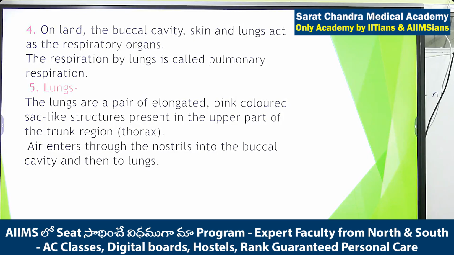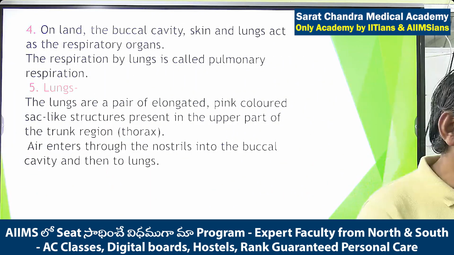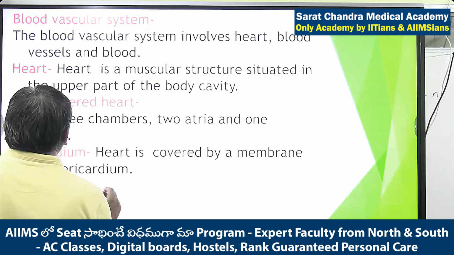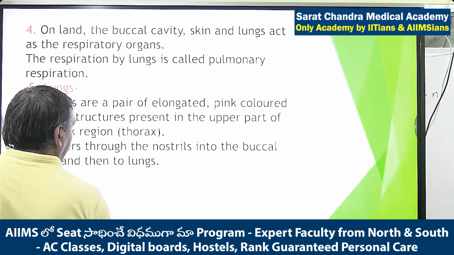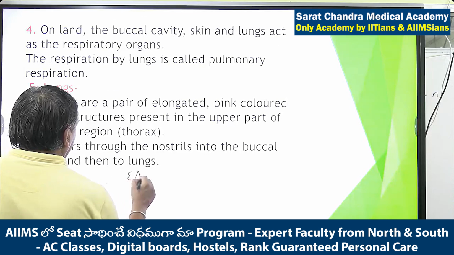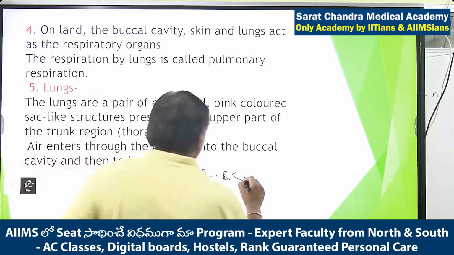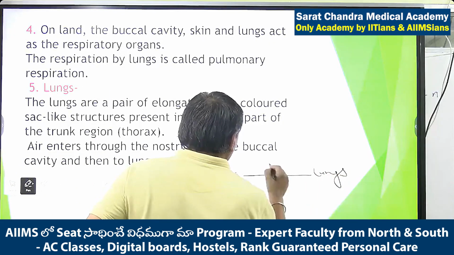When the floor of the buccal cavity comes down, volume increases, pressure decreases, and external air will enter into the buccal cavity. When relaxed, there is pressure on the internal air, so air will move from the buccal cavity into the lungs. So from my side, how will you write it? Just note down what I said. You have to write in this way: external air enters into the buccal cavity through nostrils, and from the buccal cavity into the lungs through glottis.